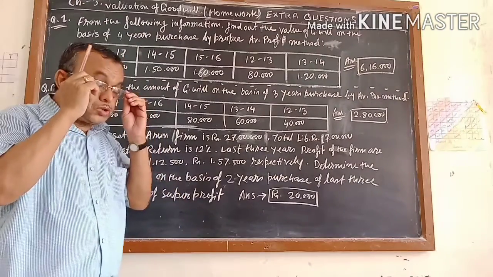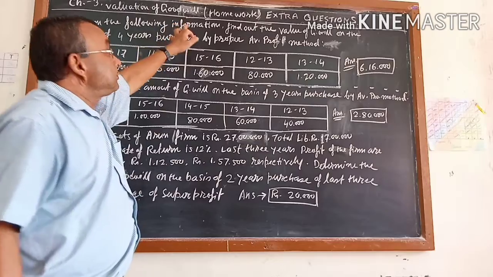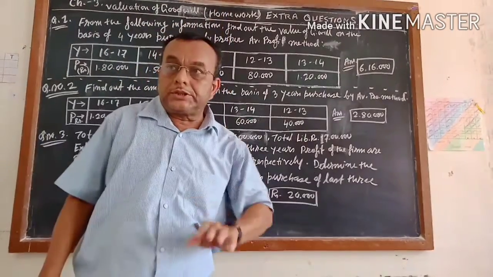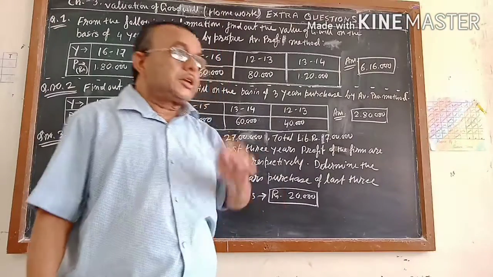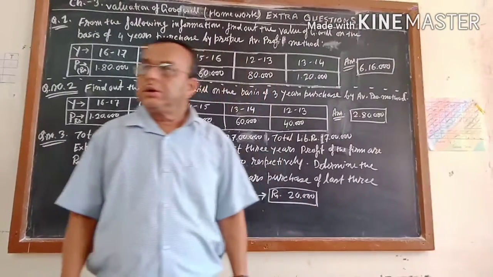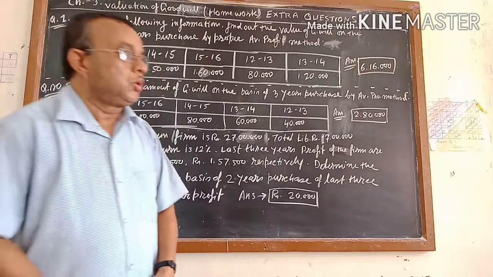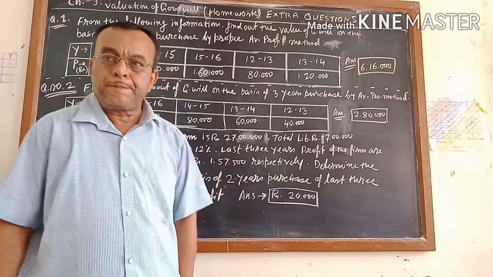Our third chapter is going on. The third chapter is valuations of the goodwill. I have already completed the chapter and a few exercise sums, and I have told you that the remaining practical exercise sums you will try to do at your home.